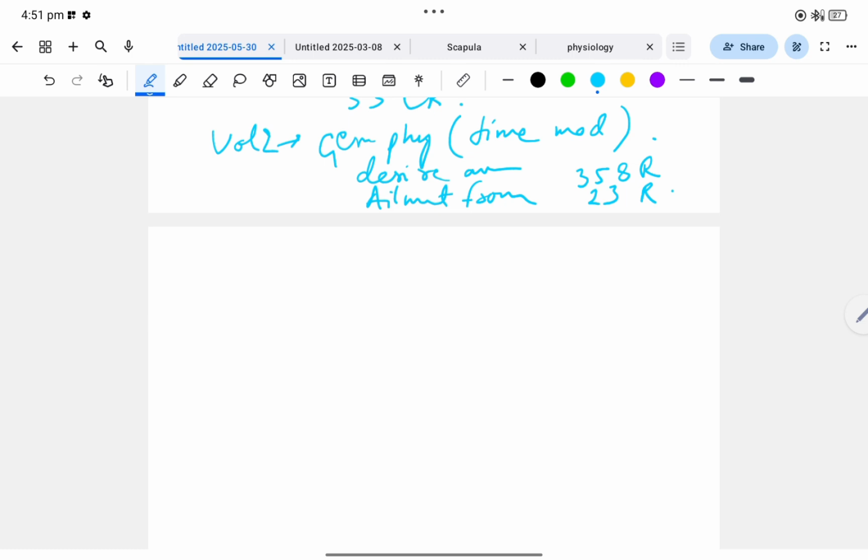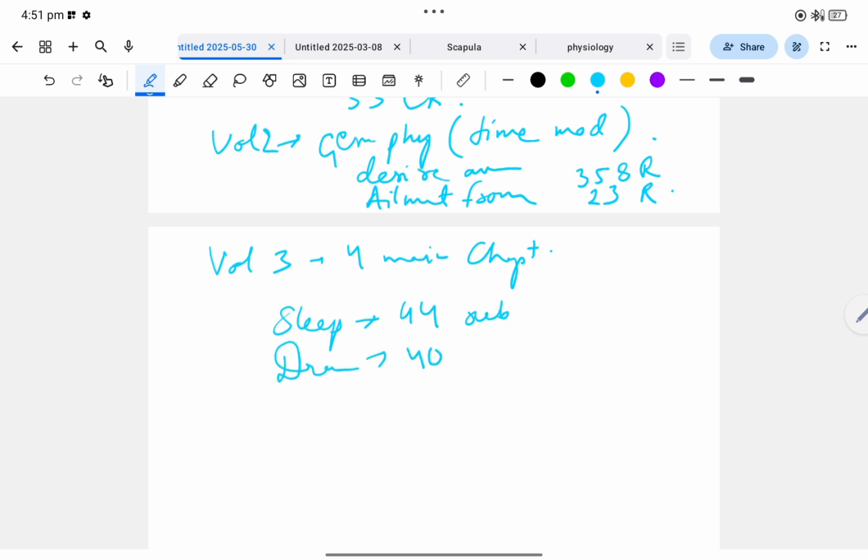Now volume 3 has 4 main chapters. First is sleep with 44 rubrics. Second is dream with 400 rubrics.